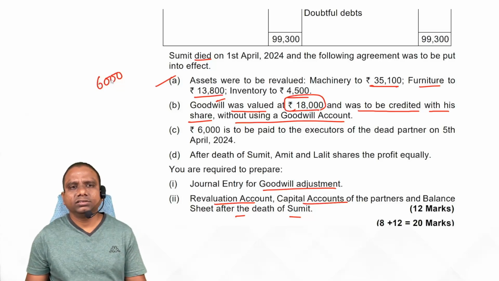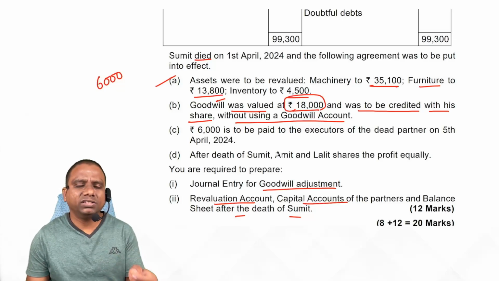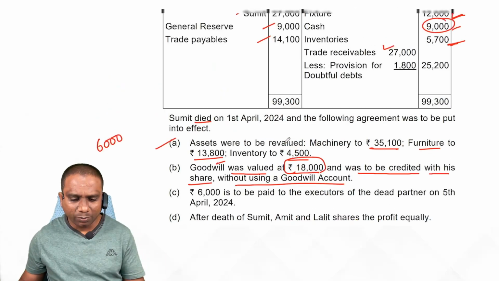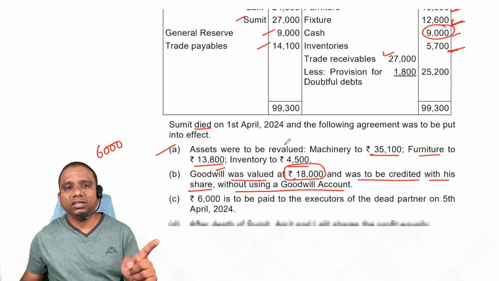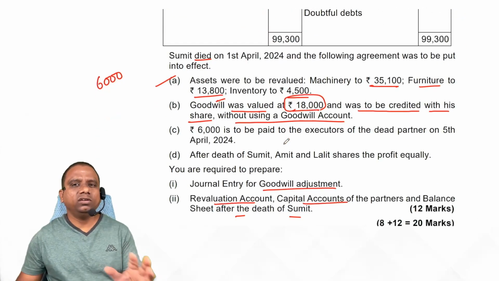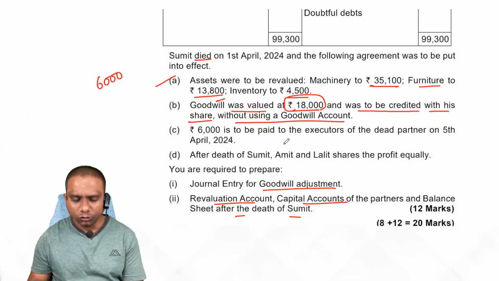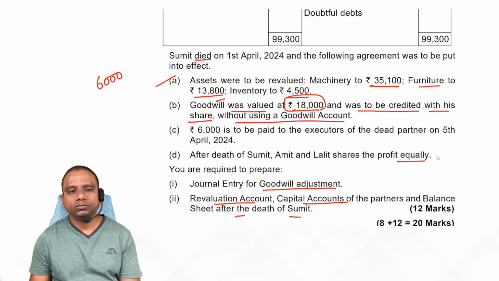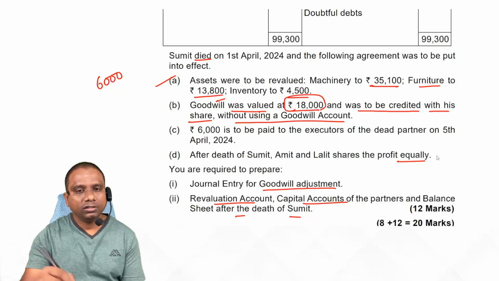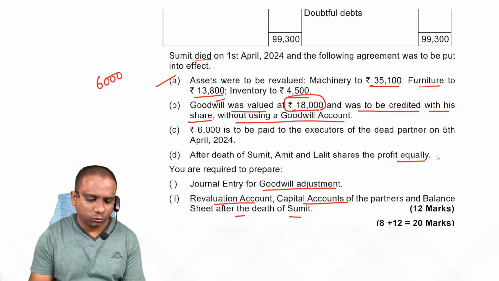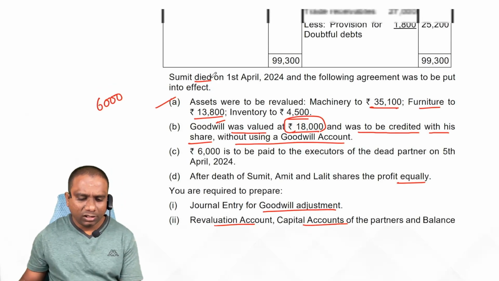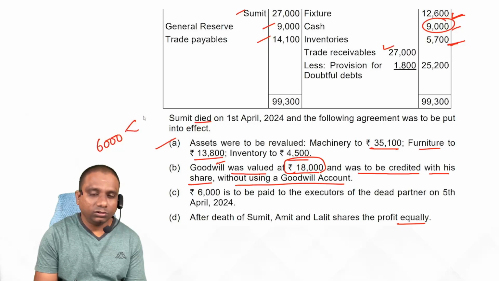This is compensated by the remaining two partners, Amit and Lalit, in their gaining ratio. To calculate the gaining ratio, what is the formula? New ratio minus old ratio. Here the new ratio is equal, so automatically the gaining ratio is also equal, so Amit and Lalit will bear this 6,000, 3,000 and 3,000.